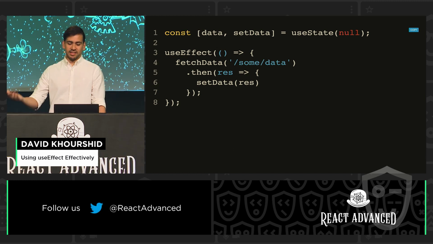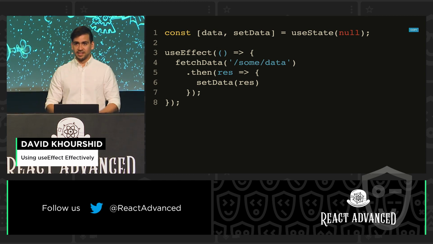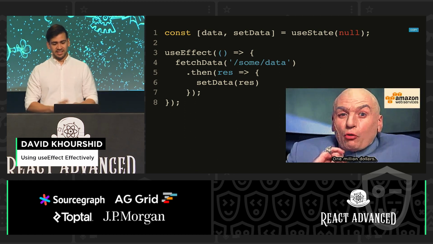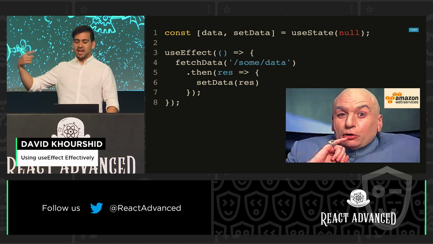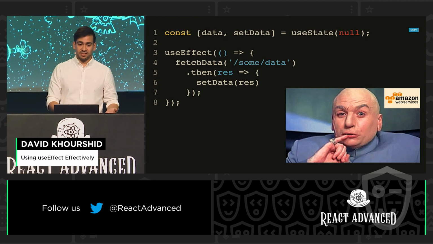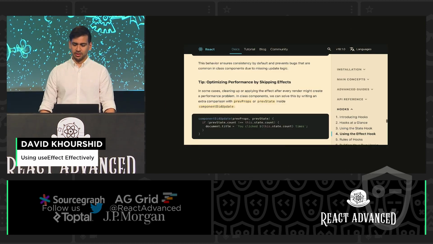So I fetched some data, then I set the data. I'm like, this is simple. I just put it in the useEffect. I get my data. I'm good to go, right? Wrong. Guess what happened to my AWS build the next day? Yeah. So this will keep fetching and fetching and fetching, and React won't tell you that, hey, this is going to occur as an infinite loop.